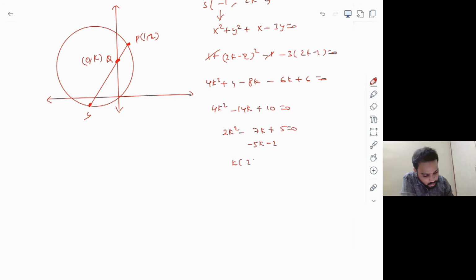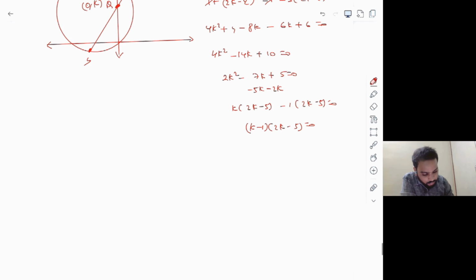It is k into 2k minus 5, and minus 1 into 2k minus 5 equals 0. So finally we get k minus 1 times 2k minus 5 equals 0, which implies k equals 1, and k equals 5 by 2. K is equal to 1 and k is equal to 5 by 2.